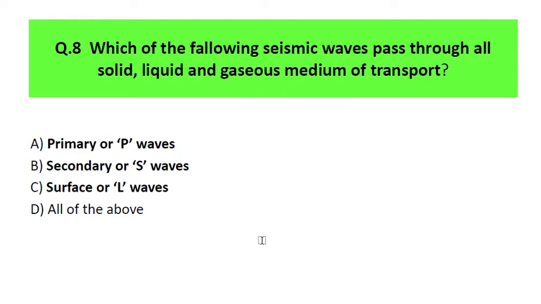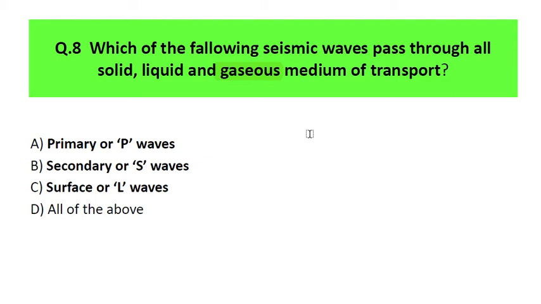So you know that the interior of the earth is made up of solid, liquid and gaseous parts. Okay, not exactly a gaseous part, but there are some voids beneath the earth crust and they are filled with different gases. So that's why we are saying that there are three phases of medium of transport.